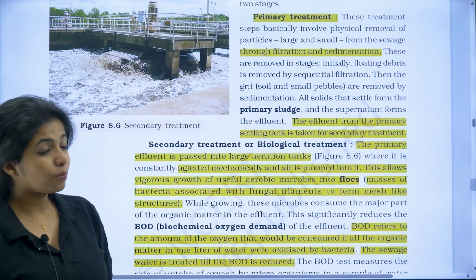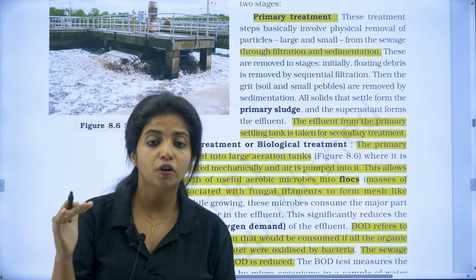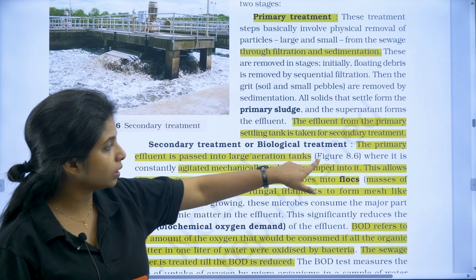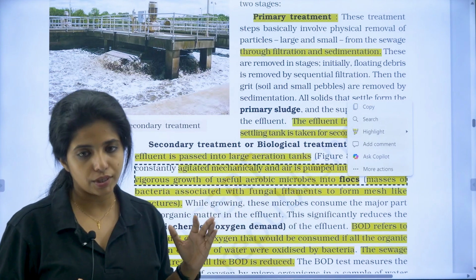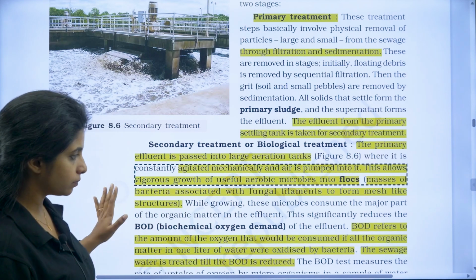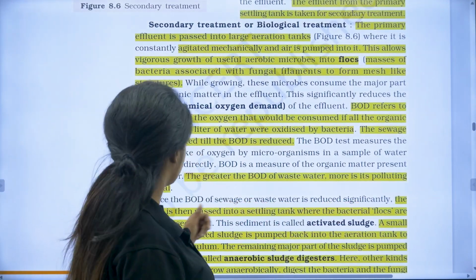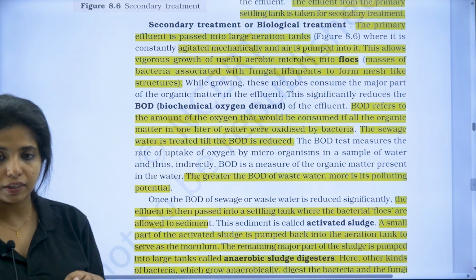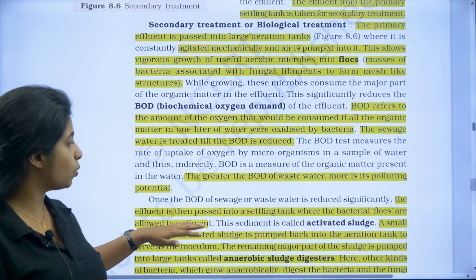So aerobic treatment goes on until the biochemical oxygen demand, or BOD, reduces. You have to know about flocks and also BOD. There might be separate definitions coming for this, so you should know about that. Now once the BOD of sewage or wastewater is reduced significantly, the effluent, the water content, is then passed into settling tanks where bacterial flocks are allowed to sediment.